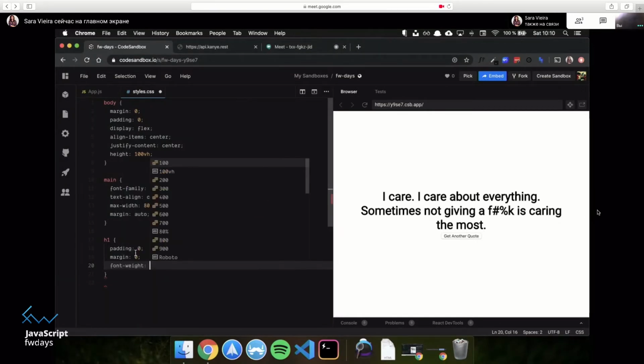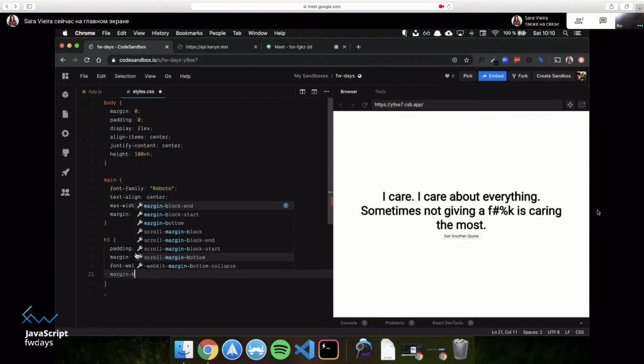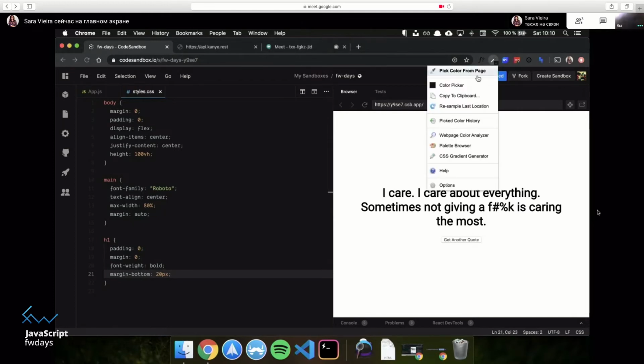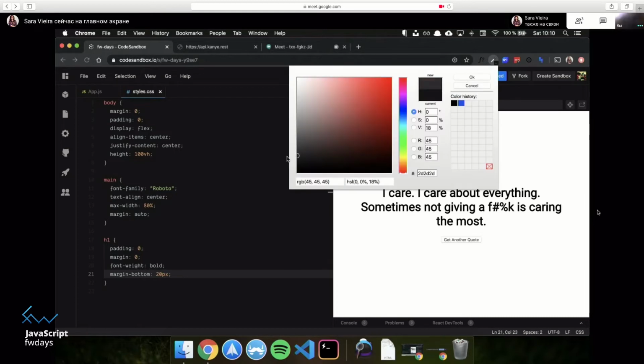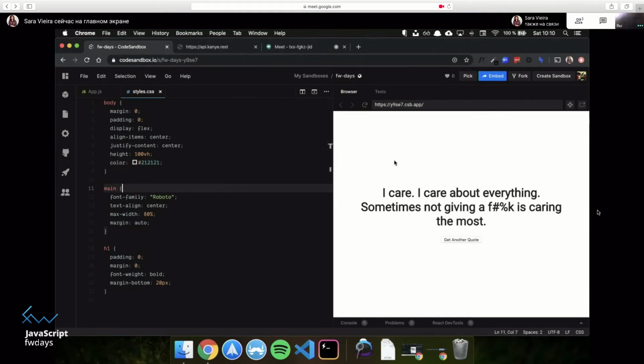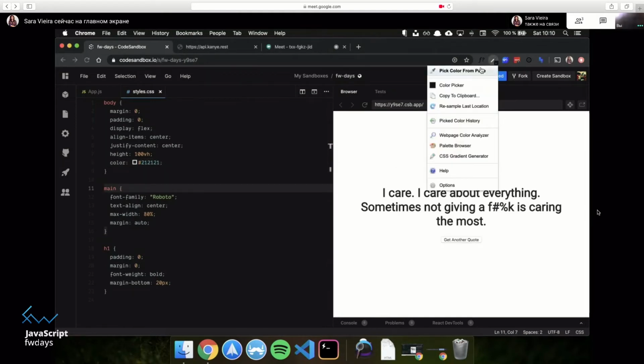Okay, so I can't do that because font weight is the last one. Font weight bold. And now a margin bottom of 20 pixels. And one thing that I've learned from my life as a wannabe designer that's not actually a designer is never use pure black and never use pure white. So let's get a fancy, almost black color. And let's go to the body and say color equals this. Apparently that makes people seem to think that it's less scary. So let's hope that that works.